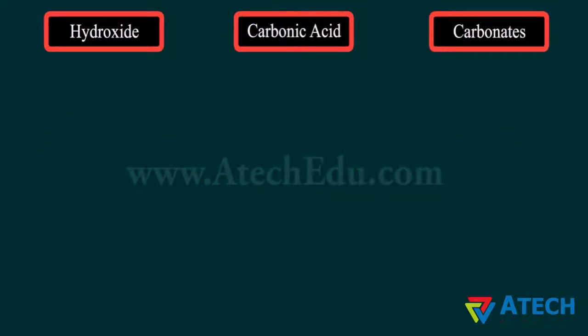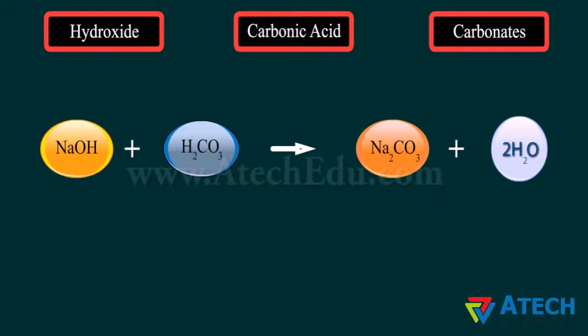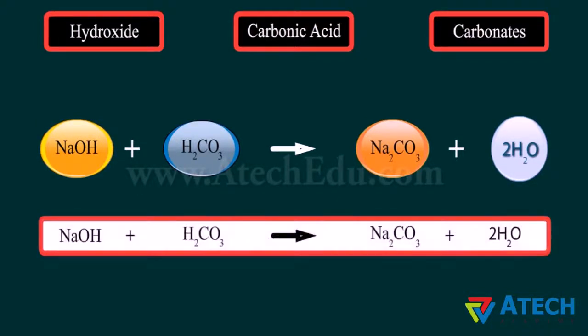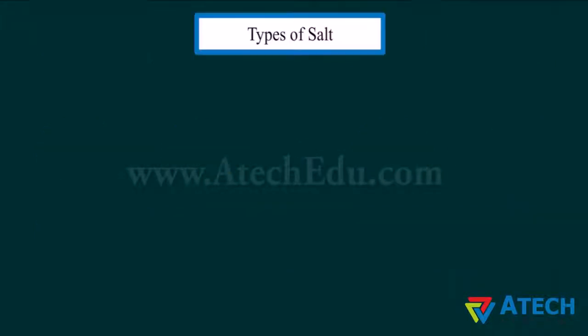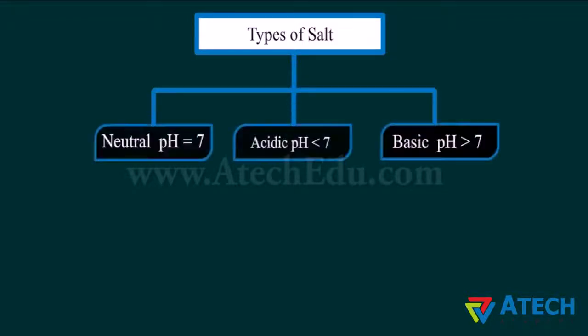Similarly, salts formed with hydroxide and carbonic acids are called carbonates. For example, sodium hydroxide reacts with carbonic acid to form sodium carbonate. Depending on the pH value, salts are categorized into neutral, acidic and basic salts. Neutral salts have a pH value of 7, while acidic salts have pH less than 7 and basic salts have pH greater than 7.